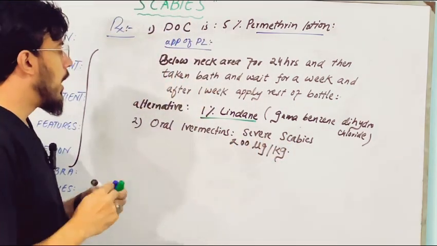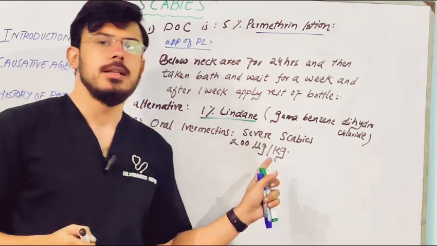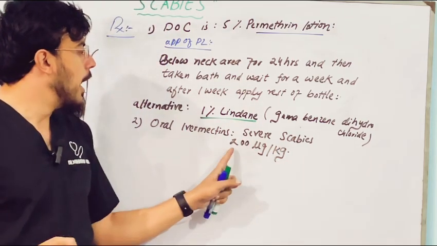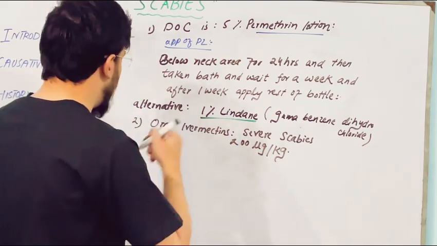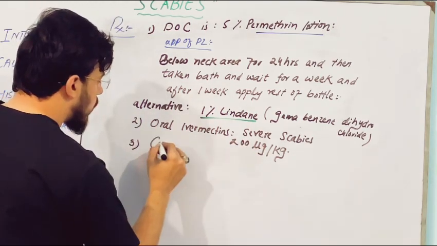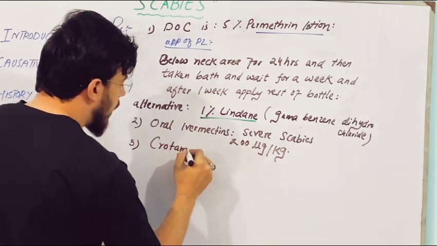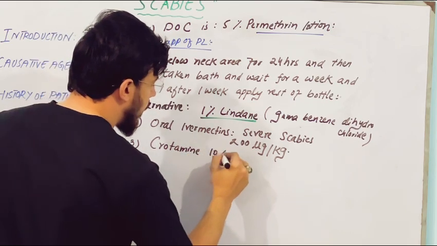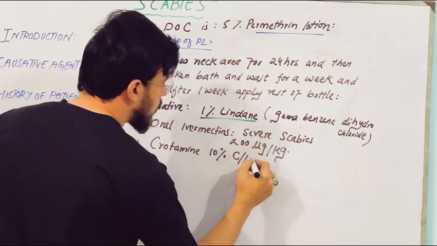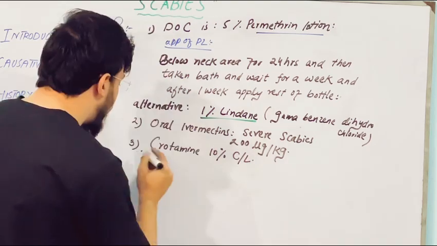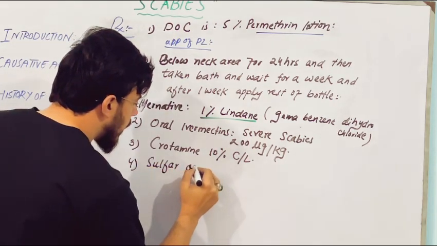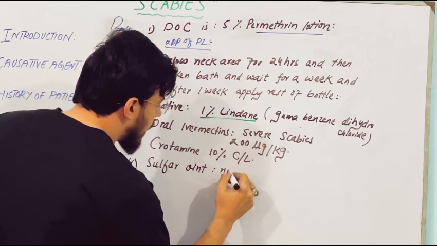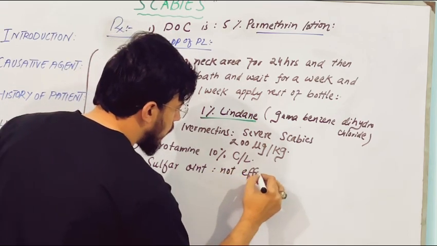Another option is crotamiton 10% cream or lotion, which is also available. For ointment, sulfur ointment can be given, but it is not as effective.